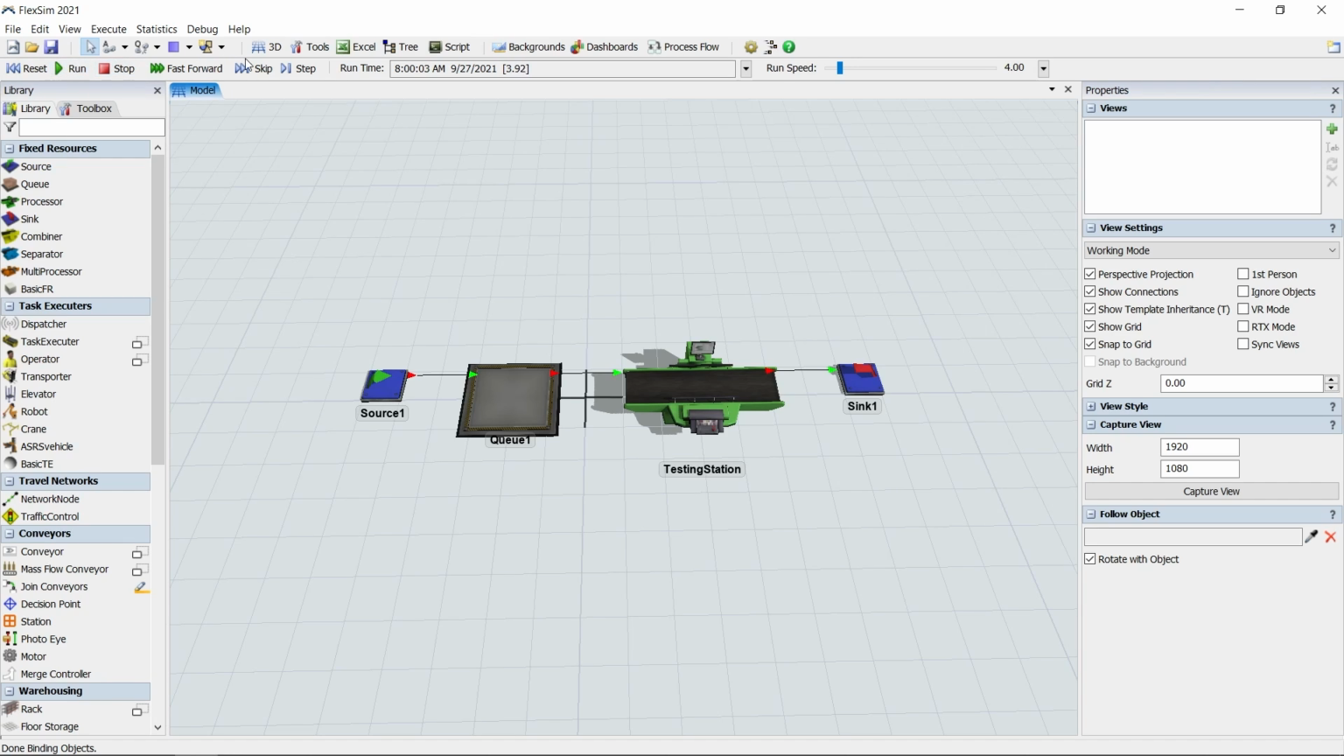It might take a few seconds for the source to add our first flow item to the system. Press the Skip button to skip to the next simulation event, where our box passes right through the queue and into the processor, and then leaves the model through the sink after processing.